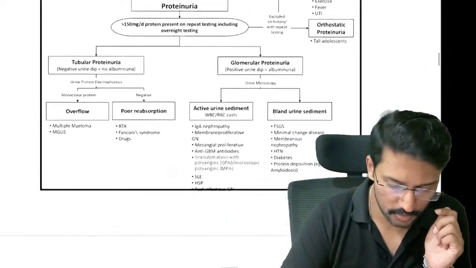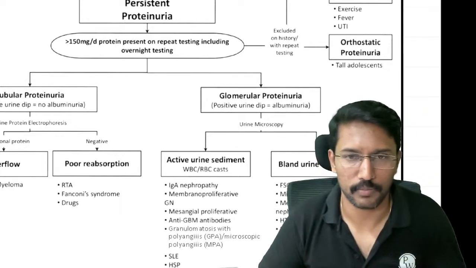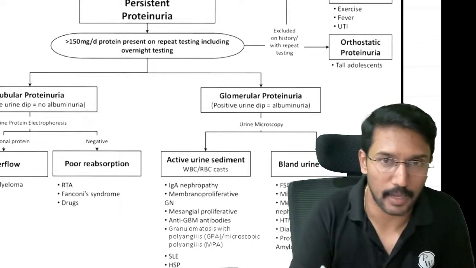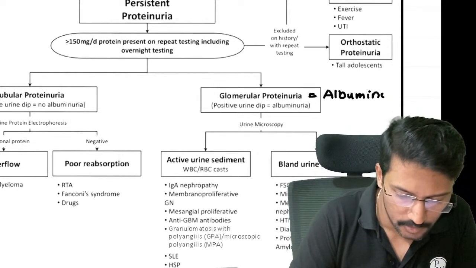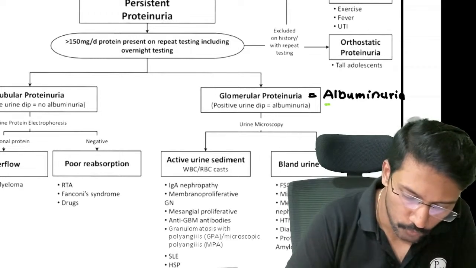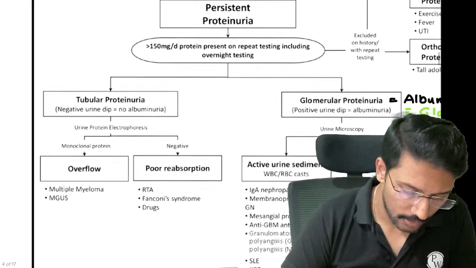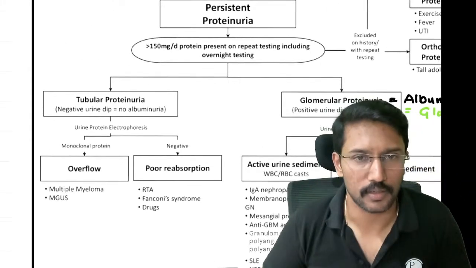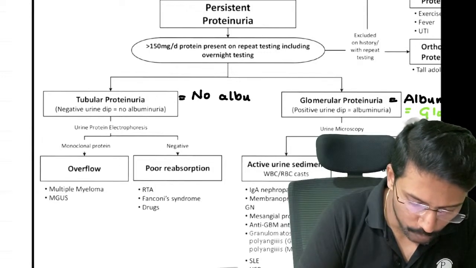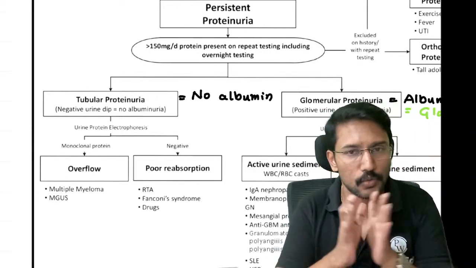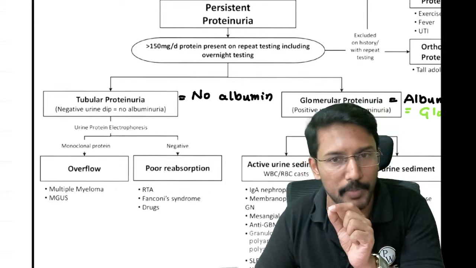The important point to note here is when you have glomerular proteinuria, you will have albumin in your urine because the albumin gets filtered when there is a damage to glomeruli. So whenever you have albumin in addition to other proteins, when you have albuminuria, that is equal to glomerular proteinuria. And if you have no albumin but other proteins in the urine, then it is tubular. So in the tubular proteinuria, there will be no albumin. That's the point, right? So can you differentiate now between proteinuria because of damage to tubules and proteinuria because of the damage to the glomeruli?